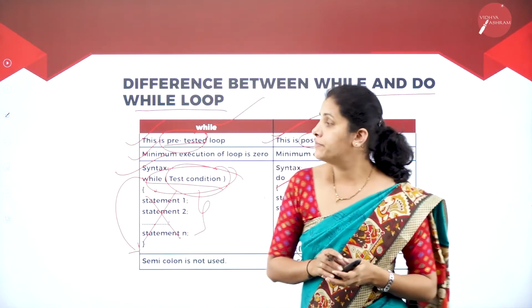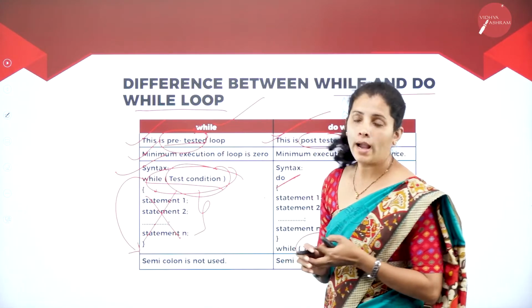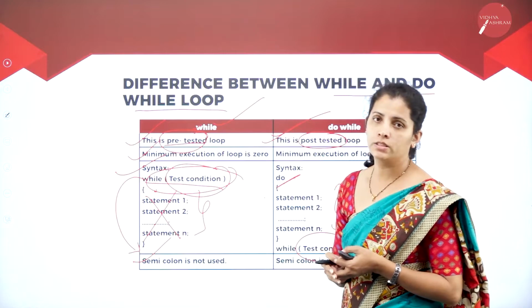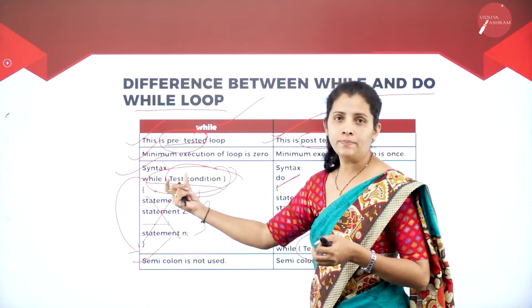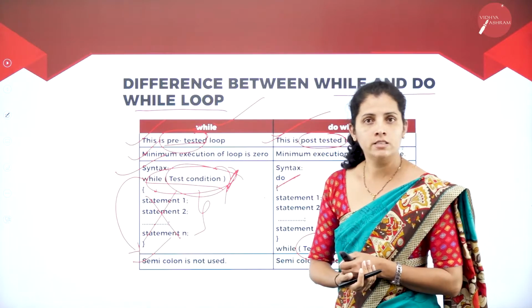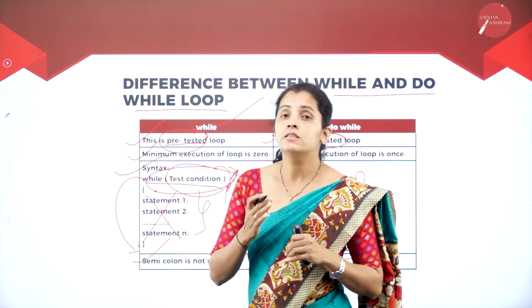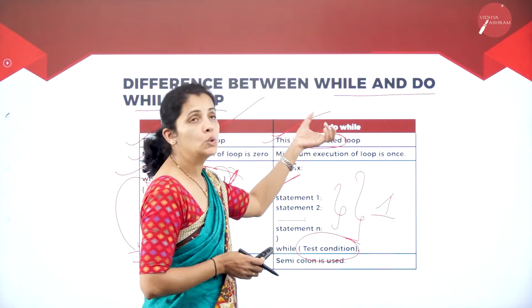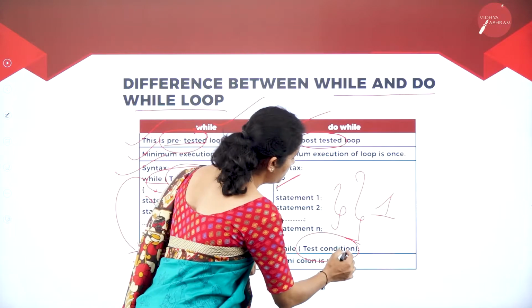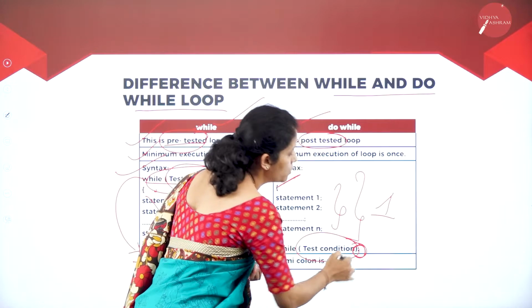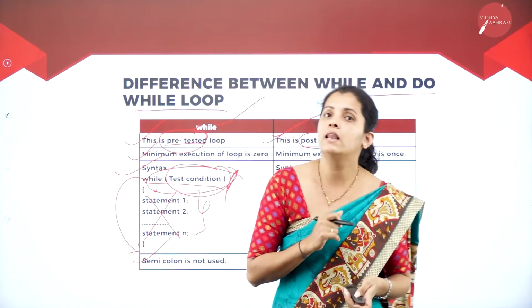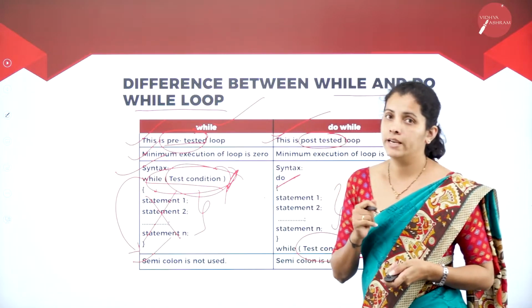Another difference is that in while, a semicolon is not used. That means while using the while statement, I'm not going to write the semicolon. Whereas if I'm going to use the do while statement in my program, then I'm going to write the semicolon. So this is another difference between the while and do while statements.